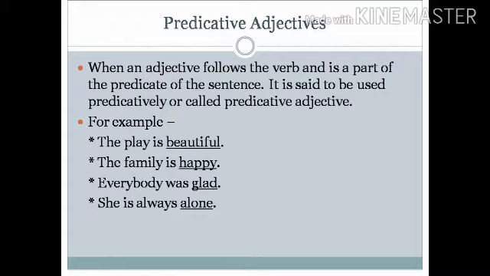The family is happy. Everybody was glad. She is always alone. Words like beautiful, happy, glad, alone are used in the predicates, or we can say that they are used after the verbs, and so they are called predicative adjectives.